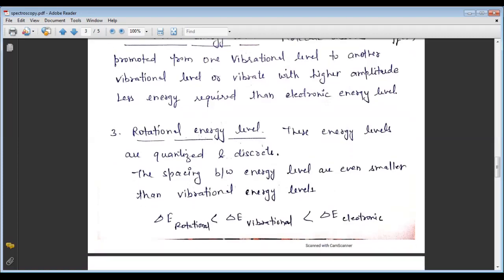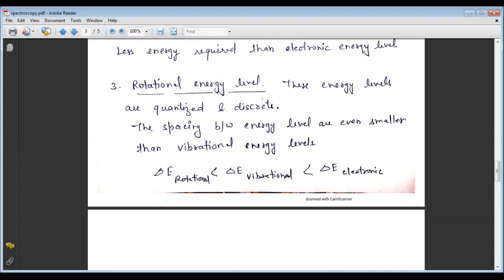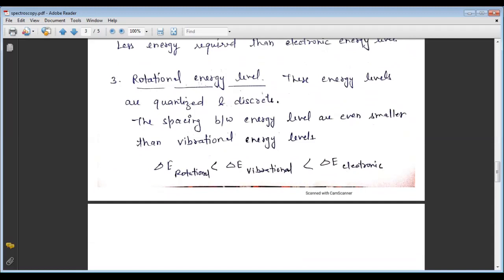Now come to the rotational energy level. These energy levels are quantized and discrete. The spacing between energy levels is even smaller than for the vibrational energy level. So delta E for rotational is less; the energy required is lesser than delta E vibrational, and that is lesser than delta E electronic. So it means, which one requires the most energy? The electronic energy level, in which the electron goes from one side to another.